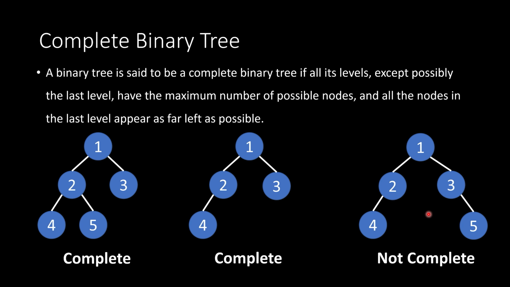This is not a complete binary tree. That is because even though this level is filled here, the last level, we have node 5 as the right child of node 3, meaning it's not as far left as it could possibly be. So this is not complete.